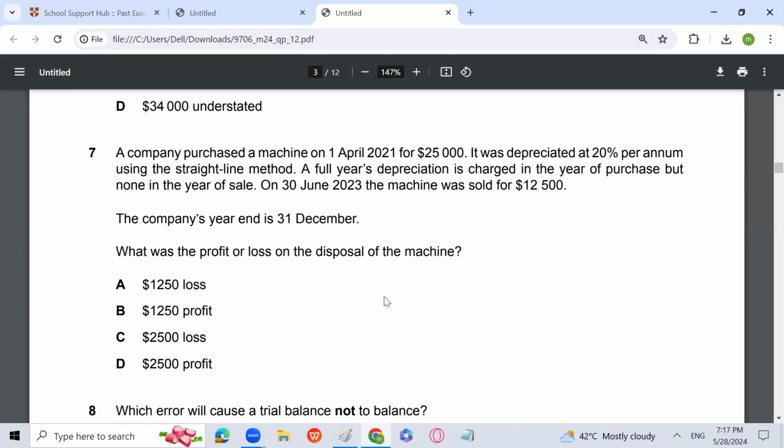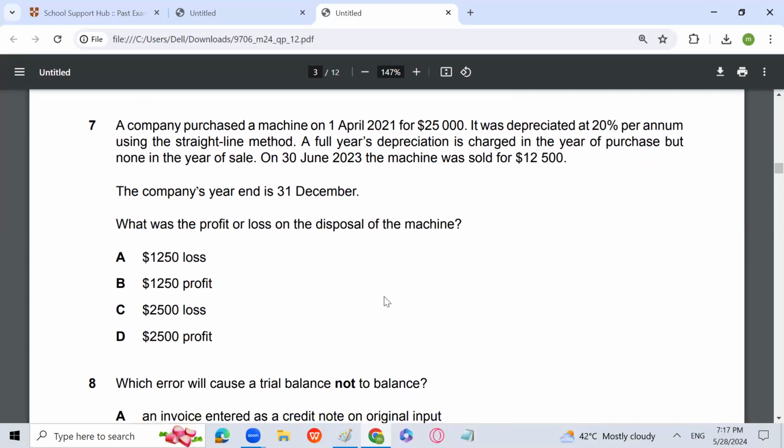So the financial year is a normal financial year. You will charge depreciation of 20% in 2021, then in 2022, and that's it. So 15,000 will be the net book value, and you have sold it for 12,500. So there is going to be a loss of 2,500. So C is going to be the answer. 25,000 into 20%, 5,000 is the depreciation. For 2 years, it will be 10,000, so 15,000 is the net book value. If you compare it with 12,500, a 2,500 loss you have to suffer.